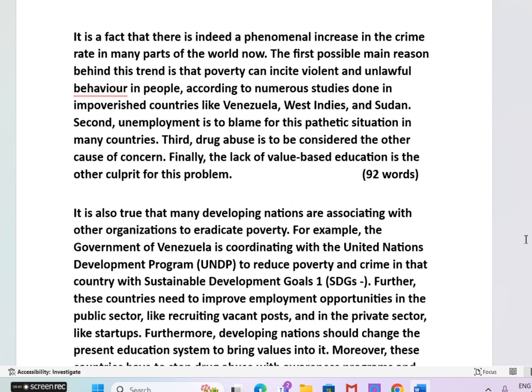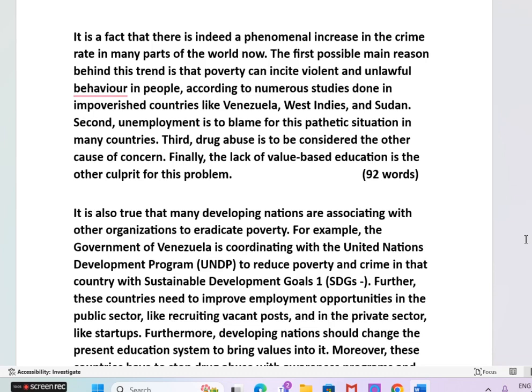Second, unemployment is to blame for this pathetic situation in many countries. This is also a fixed template, fixed sentence in fact. Unemployment is to blame for this pathetic situation, for this sad situation, pitiful state, okay, pitiable condition in many countries. This is a fixed sentence.